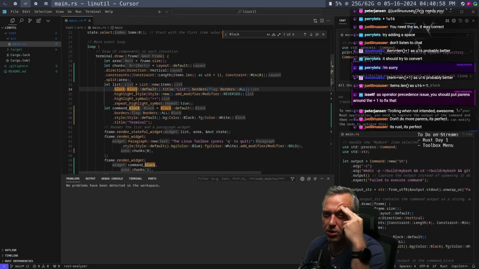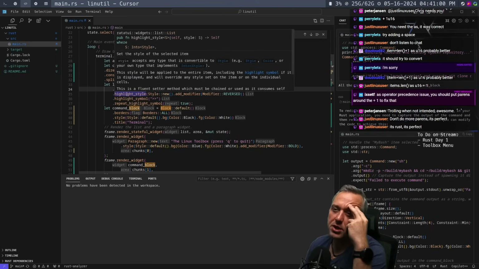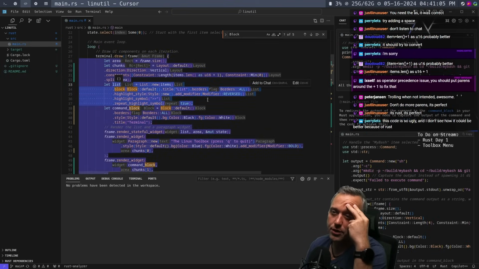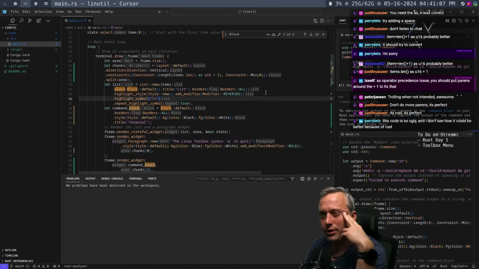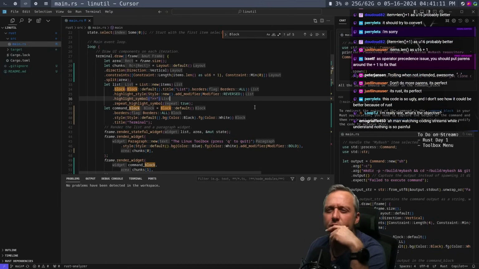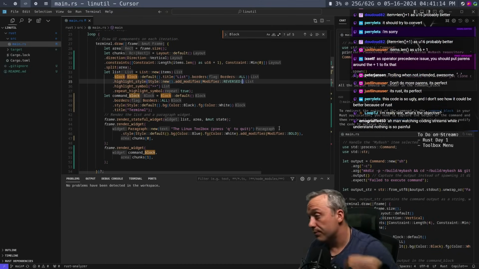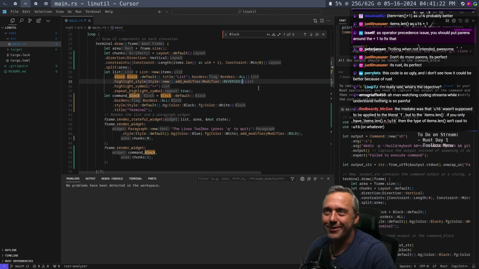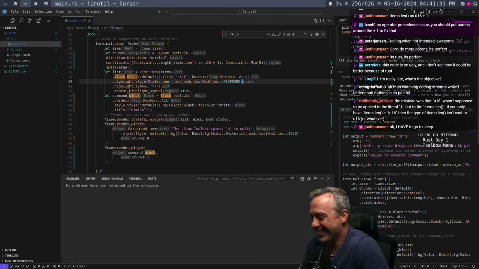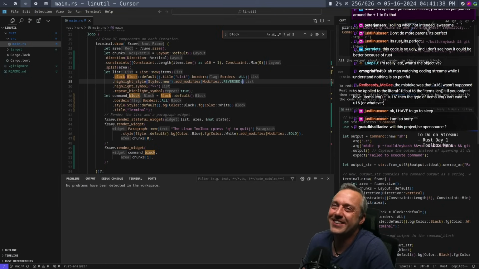It's like understanding mutable, immutable, those types of things. And then I'm starting to get a little bit better grasp. This almost reminds me of how this is laid out when you're defining these variables. It almost reminds me of CSS a little bit. It's a little wonky, but I like it. It's hard to explain. Anyways, this code is so ugly. I don't see how it could be better because of Rust. It's in the name, Perry. It's Rust. It immediately makes it better. All right, go to sleep.